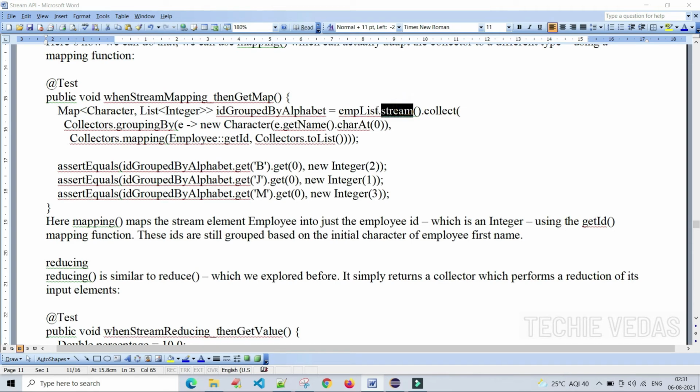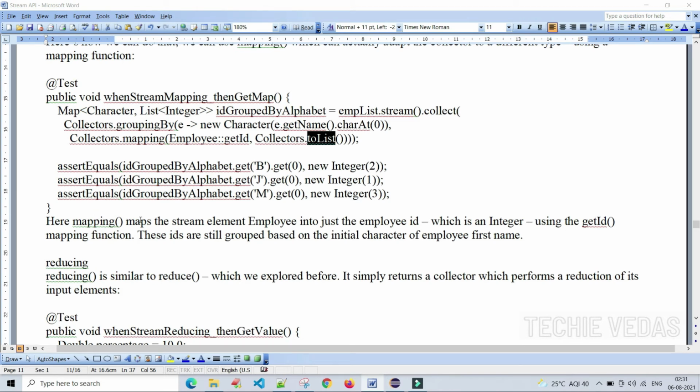Creating the stream from the employee list, Collectors.groupingBy with new Character of getName, we are getting the first letter from the name. And Collectors.mapping of the employee ID, and we are collecting it.